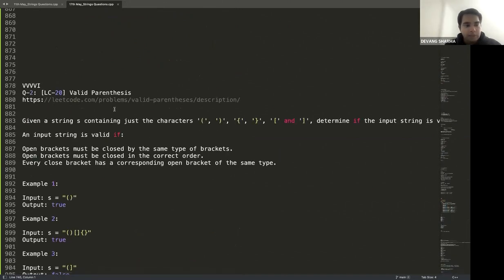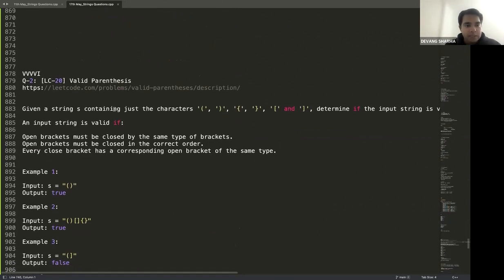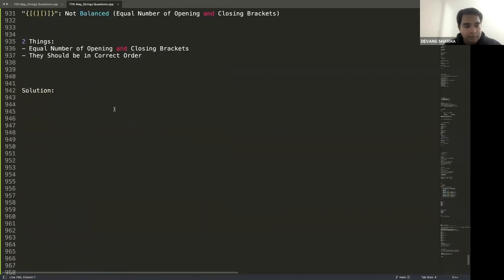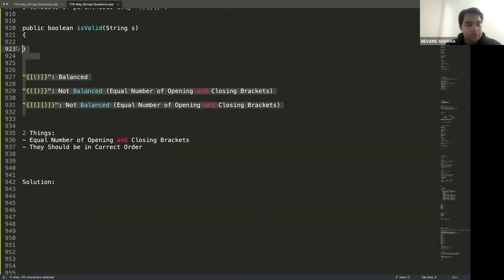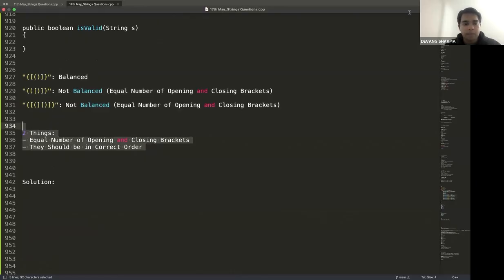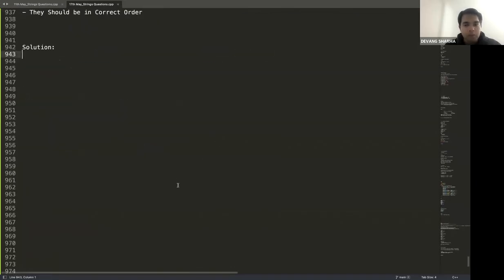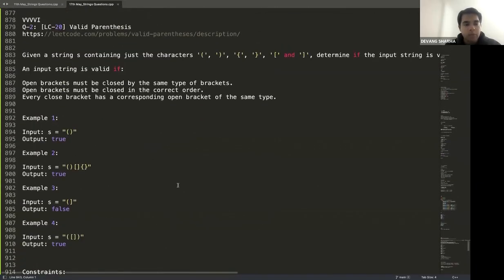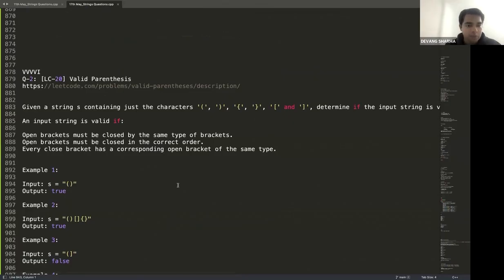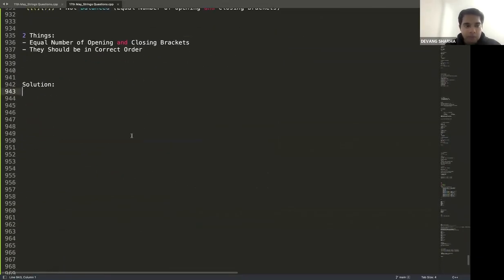Last, we started with our first question, technically the second question on stacks and queues, which is LeetCode 20, valid parentheses. We have got a good understanding of the problem statement. We have realized it's going to be two things: an equal number of opening and closing brackets, as well as the correct order. Feel free to solve it as homework, guys. I don't want to give more time when I start the class tomorrow. It's a good question. Come up with the solution so we can start directly tomorrow with the solutions.